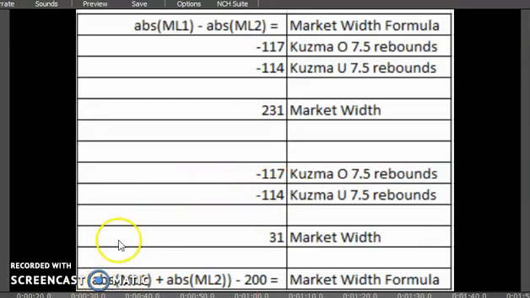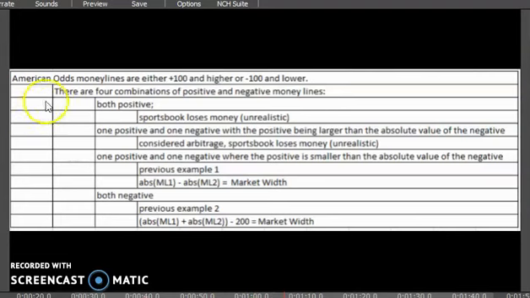The formula that could be used is the absolute value of money line 1 plus the absolute value of money line 2 minus 200. So the issue, again: American odds money lines are either plus 100 and higher or minus 100 and lower. There are 4 combinations of positive and negative money lines.